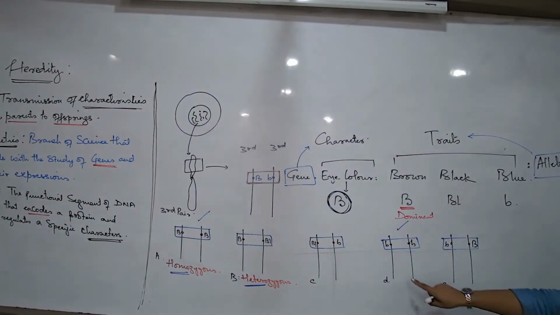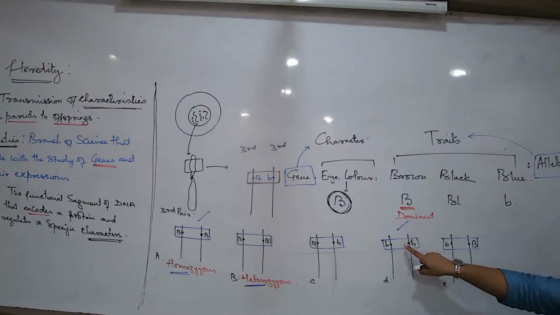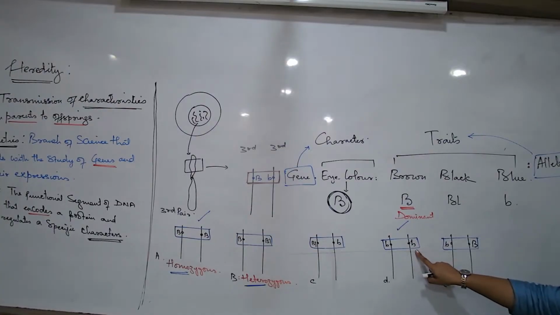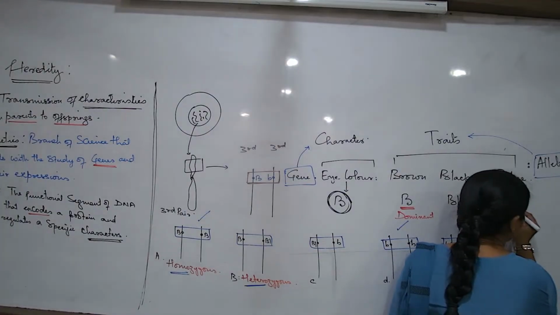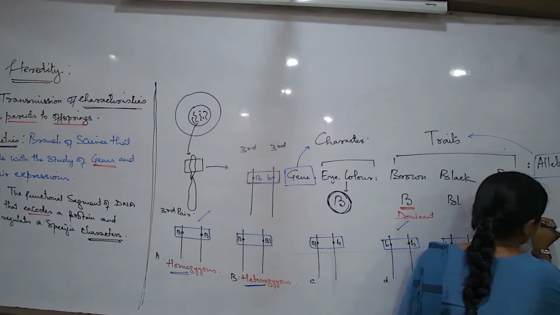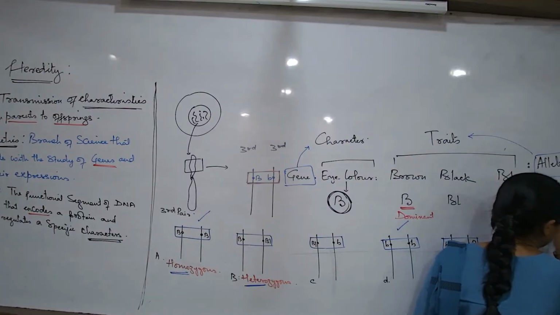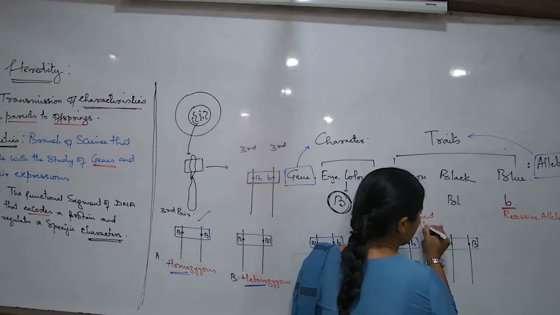I understand that here this is homozygous, and this again is a heterozygous condition. But here I am writing small letters, lowercase alphabets, because this type of allele is less powerful or least powerful, and these are known as recessive alleles. This is a recessive allele. What about this? This is a dominant allele.